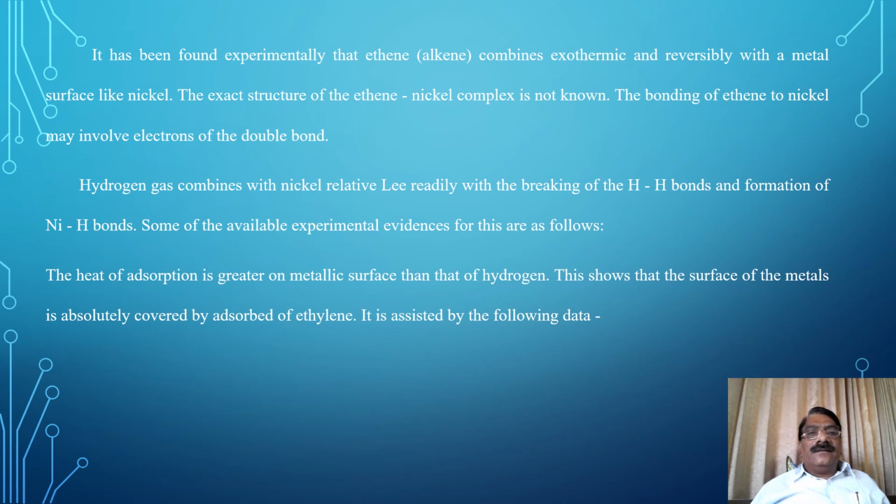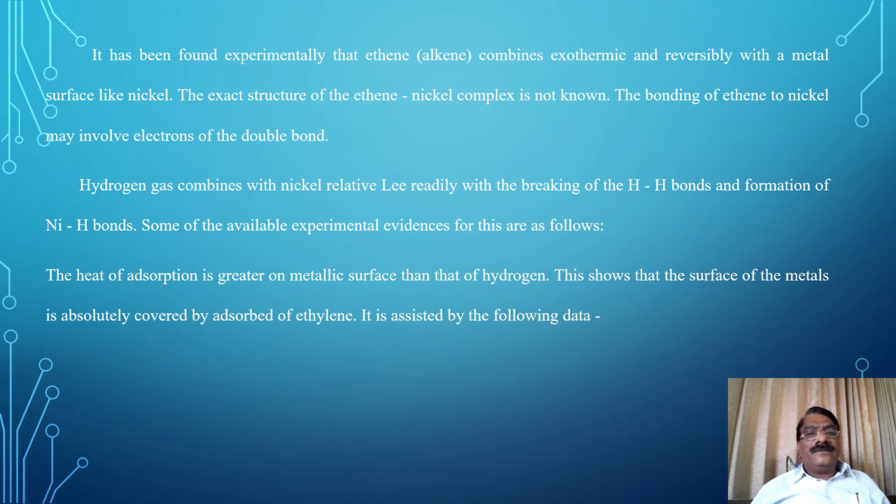The exact structure of the ethene nickel complex is not known. The bonding of ethene to nickel may involve the electrons of the double bond.